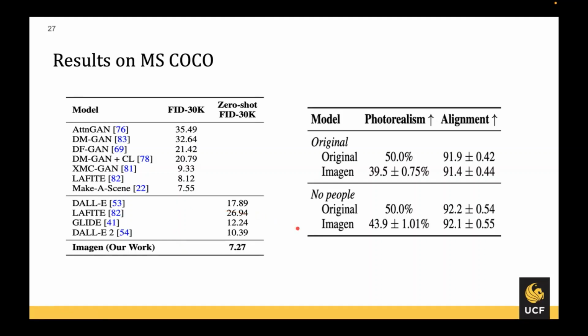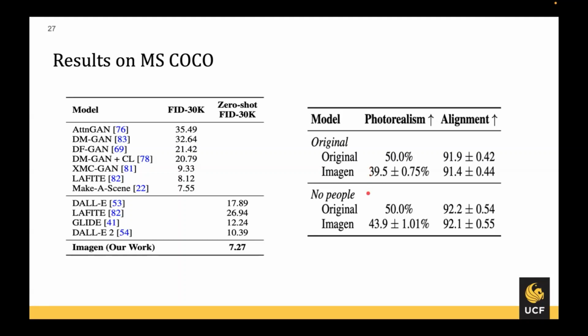On the other hand, this table shows the human evaluators' preference of the Imagen model, where the first row reports all of the text prompts of the MS-COCO dataset, and we can see that Imagen is receiving 39.5% preference in terms of photorealism, which shows somewhat good quality of the model's performance.